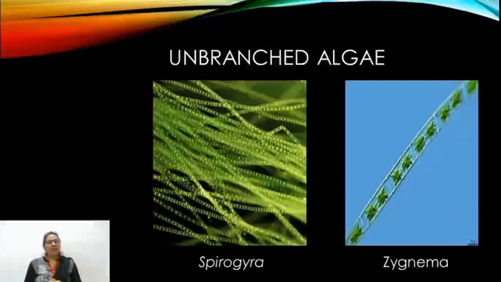In unbranched algae, the end-to-end arrangement of cells forms a thread-like elongated structure. Examples are Spirogyra and Zygnema. Spirogyra, as the name indicates, contains spirally coiled chloroplasts inside the thallus, while Zygnema has two star-shaped chloroplasts in each cell.